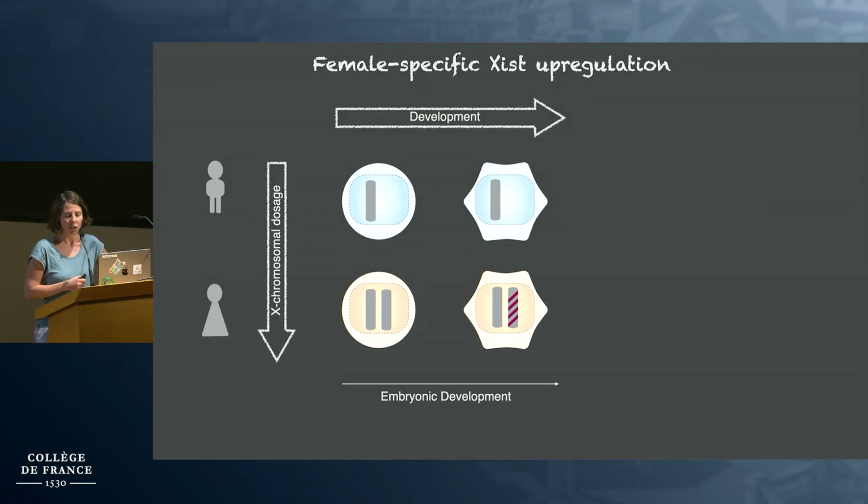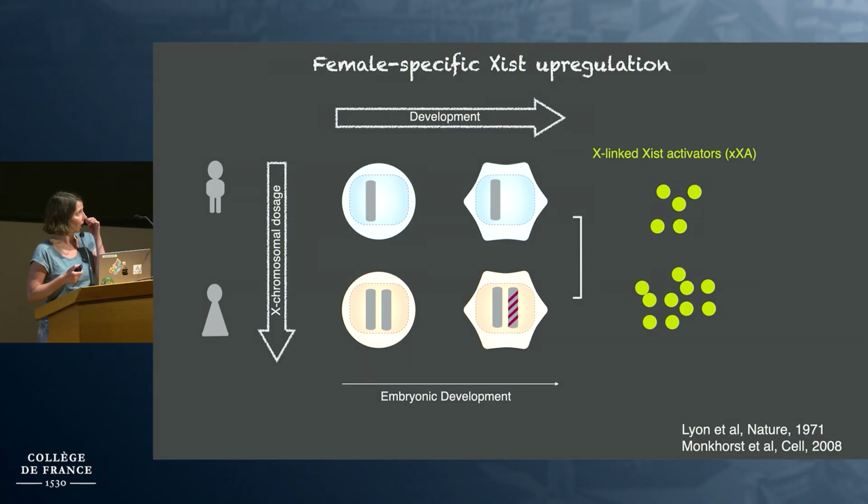During early differentiation, Xist is upregulated in XX cells, leading to this female-specific expression pattern. A long-standing hypothesis on how this female specificity is ensured is that it is linked to X-dosage-dependent regulation, and more specifically, that there are X-linked genes present at a higher level in females compared to males that activate Xist, and that these can drive female-specific Xist expression. Harry has talked about that already, and Joost has done a lot of work on this.